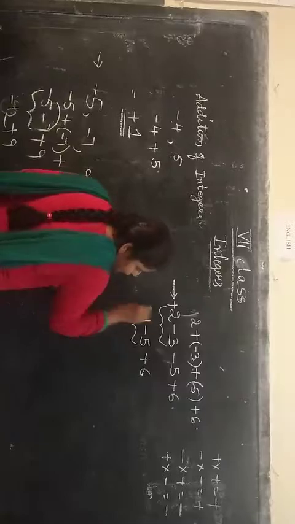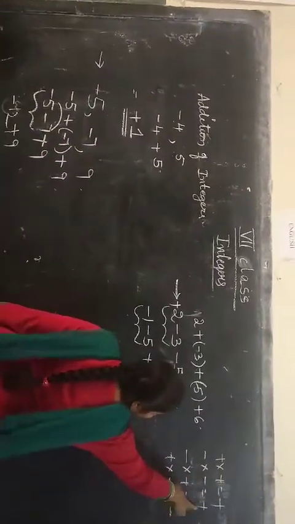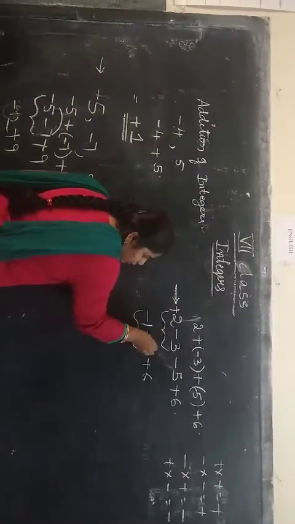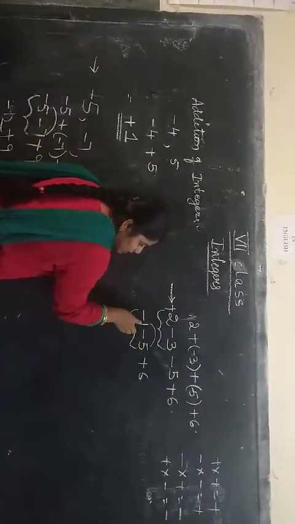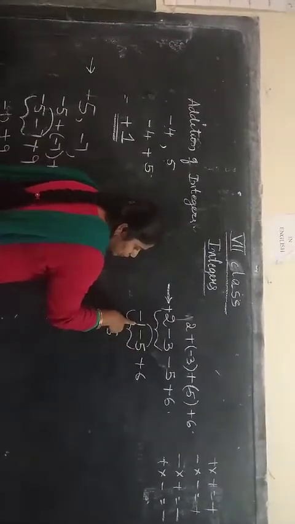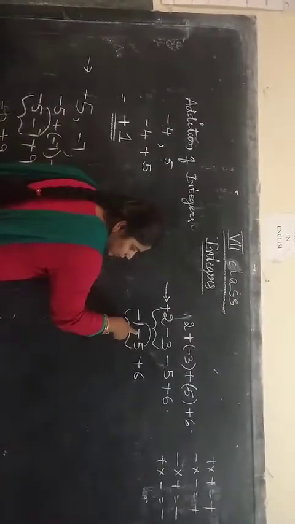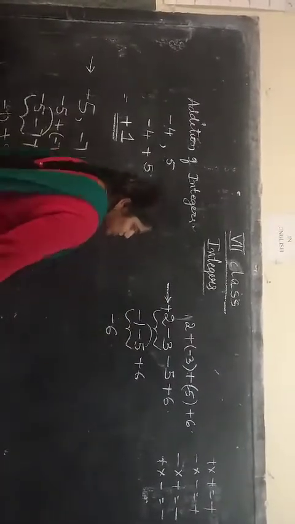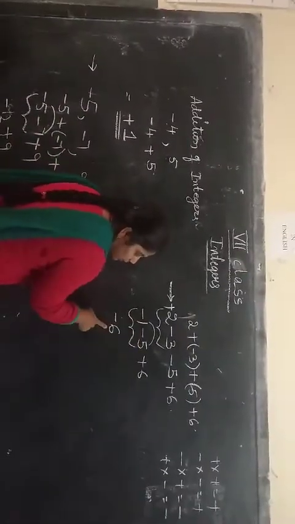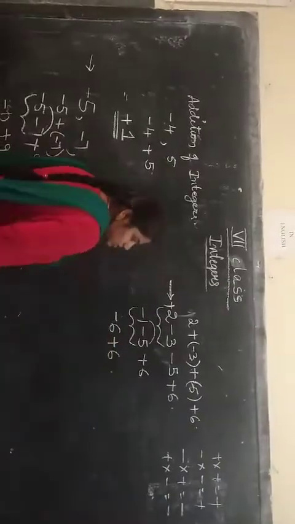Now again the first two integers. Minus into minus is plus. So we have to add the numbers. 5 plus 1 is 6. Now what is the bigger number's sign here? In 1 and 5, 5 is the bigger number. What is the bigger number's sign? Minus. So what result did you get? Minus 6. Minus 1 minus 5 equals minus 6. I am writing this plus 6 as it is.